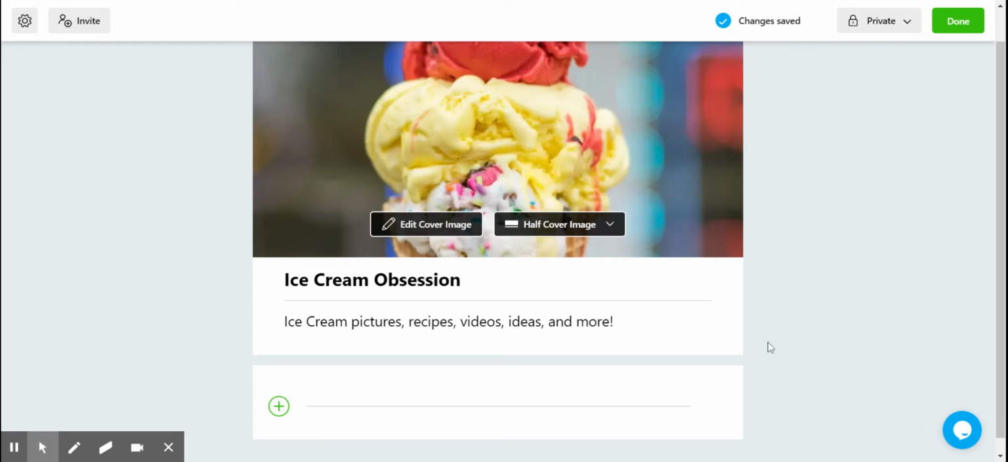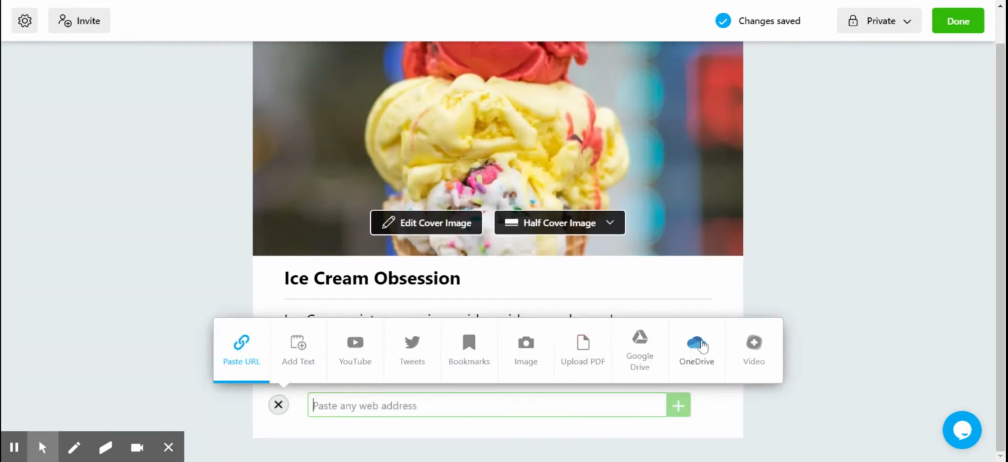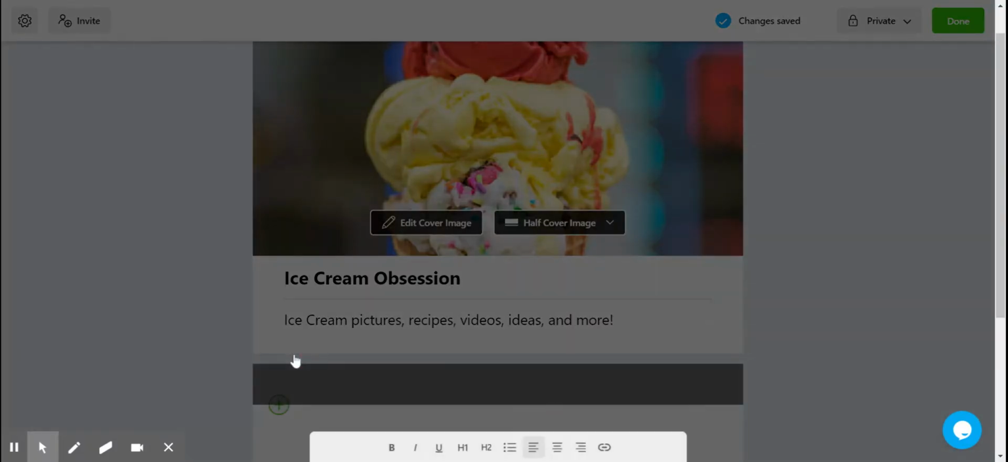Now it's time for the fun part. I get to add content or items to my collection. So I'm going to start by putting in some text.